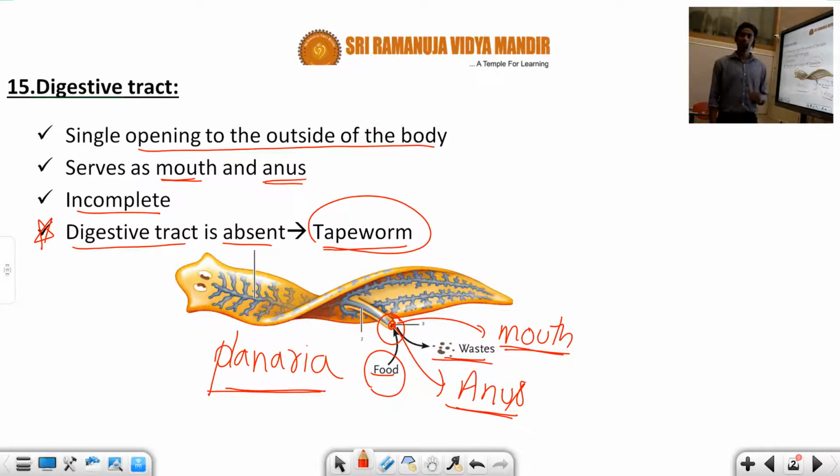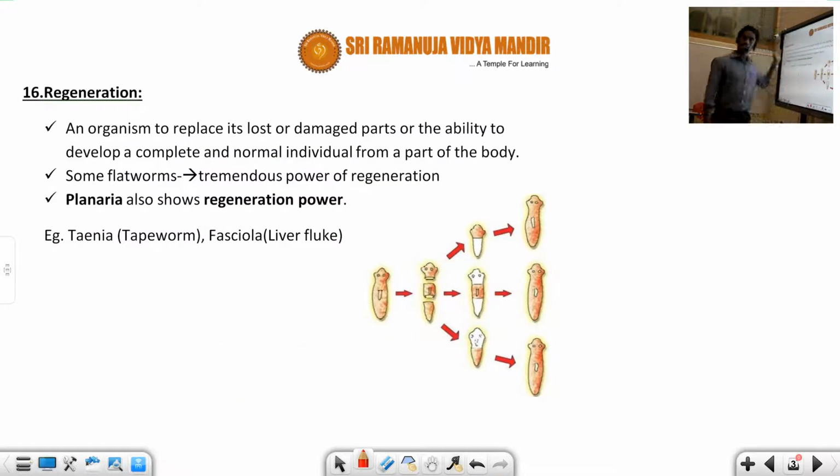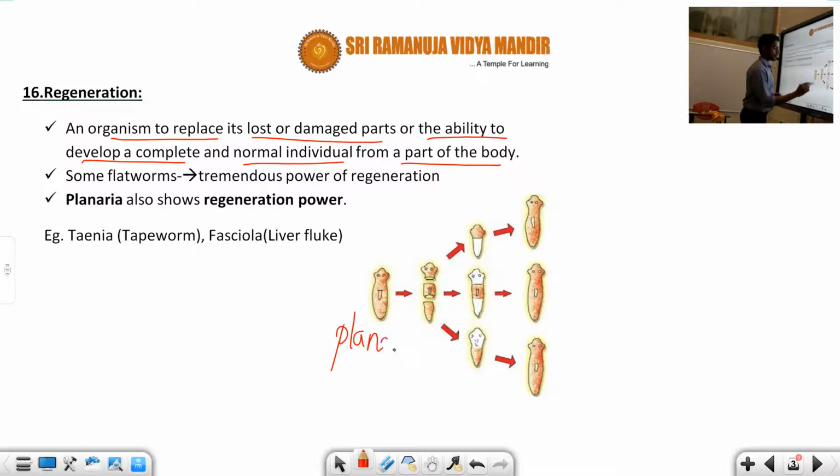So the next characteristic feature of Platyhelminthes is regeneration. What is the meaning of regeneration, students? It is the ability of an organism to replace its lost or damaged parts, or to develop a complete, normal individual from a part of the body. For example, I am giving you a planaria here.